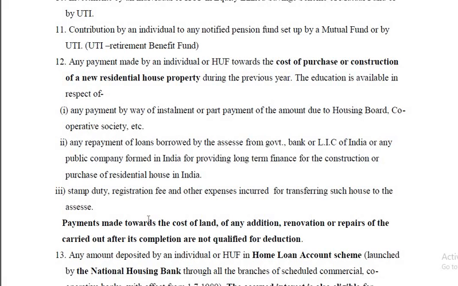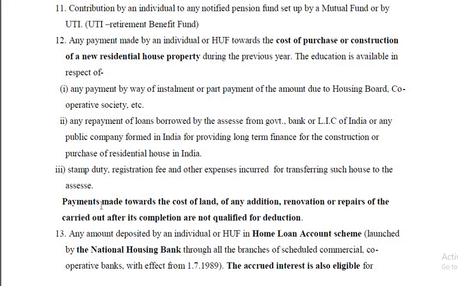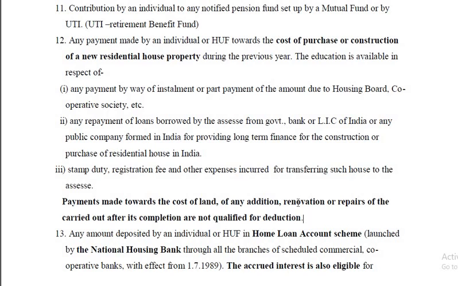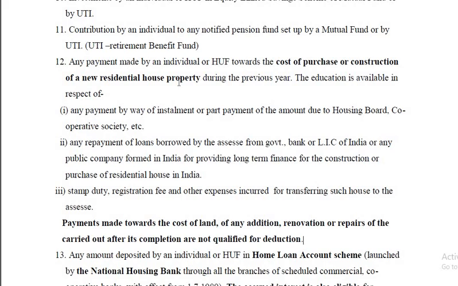The deduction is not available if the payment is made towards the cost of the land, or in addition, renovation or repair. Repairs carried out after its completion are not qualified for deduction. So only for purchase of the house and for construction of the house, this deduction is available. That too for principal amount only. If the installment consists of two parts, one is principal amount and the other one is interest on the loan, then only principal amount is available for deduction under 80C.